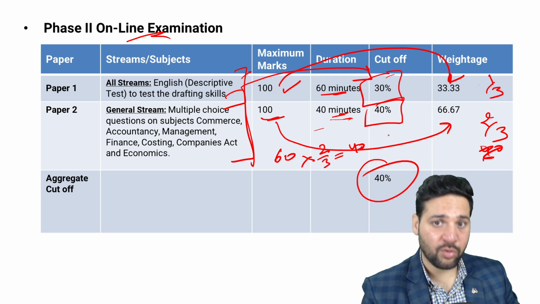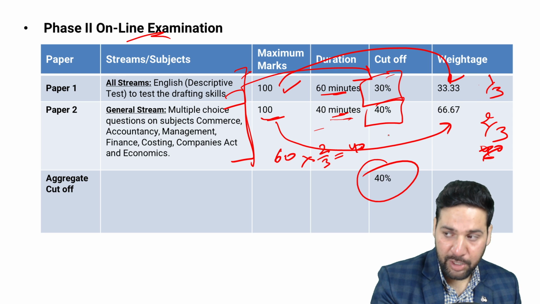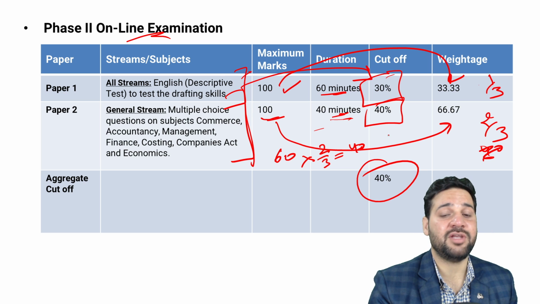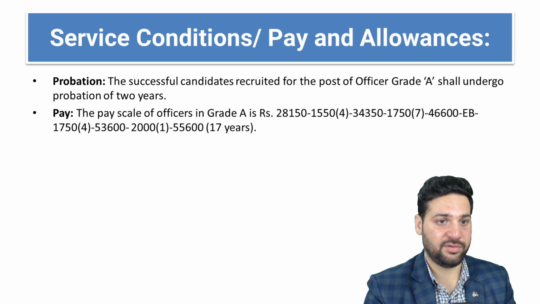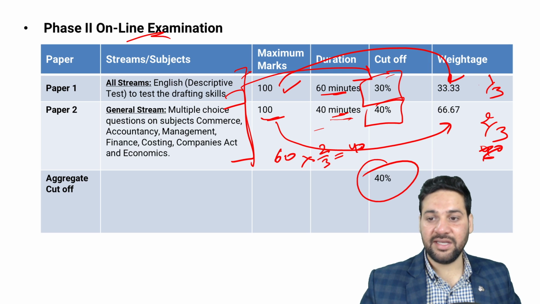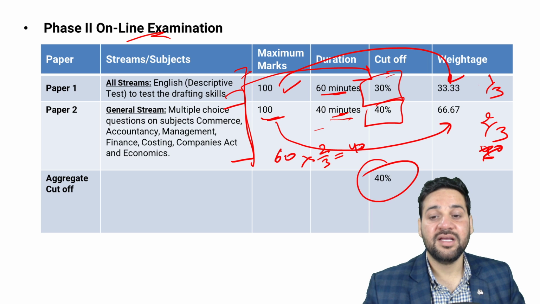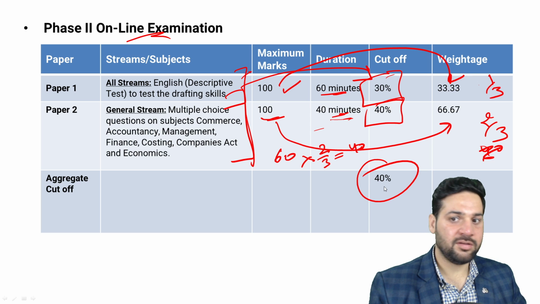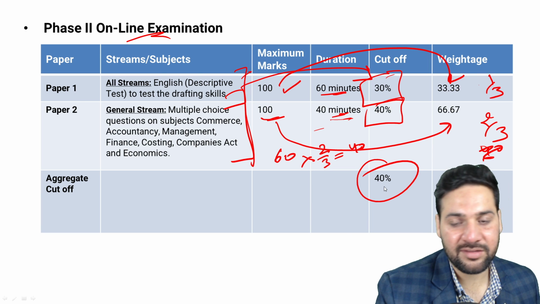So 40% is doable. In RBI Grade B, the cutoff was, I think, beyond 55%. In most of these highly competitive exams nowadays the cutoff is 55-60%, but here the cutoff is just 40%, which is achievable, right? And even for SC/ST category candidates, I won't say that is amazing, but they also need to score 40% here. There is no relaxation. The cutoff is clearly mentioned. Score 40%, then you're eligible for the interviews, right? So that is actually nice.